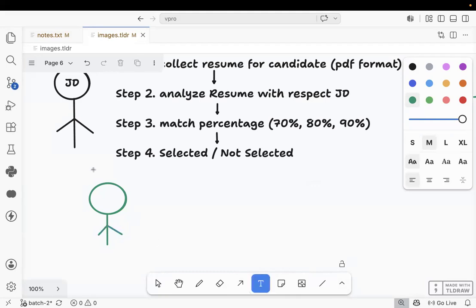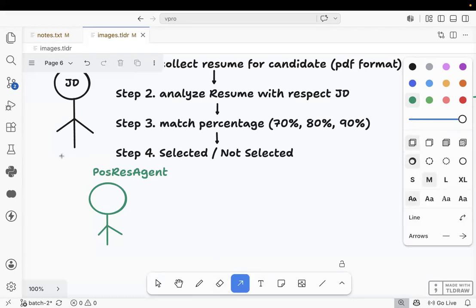This agent we can call the selected agent or positive response agent. Now, if the candidate is selected, agent 1 will provide information to agent 2.